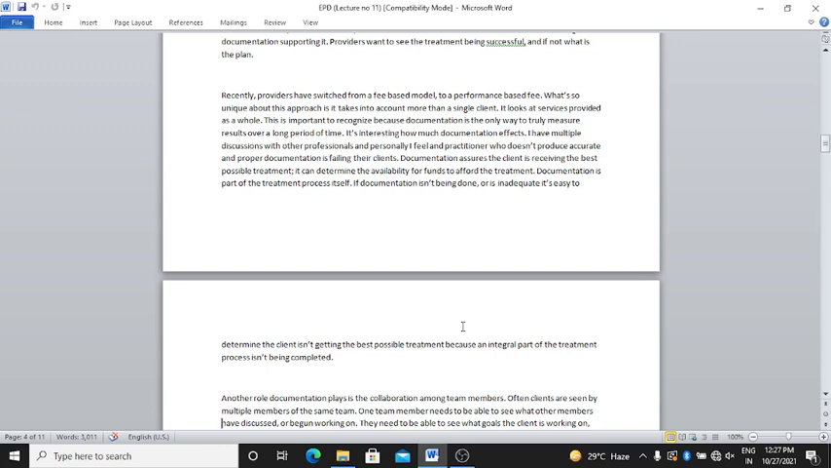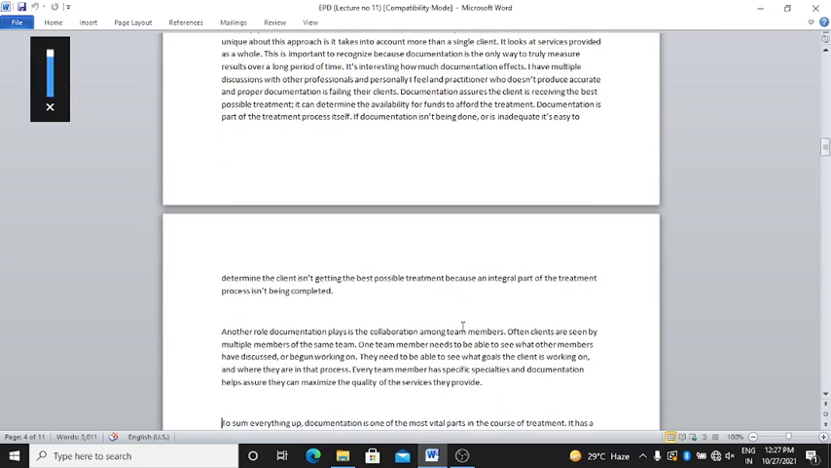If documentation is not being done or is inadequate, it's easy to determine the client is not getting the best possible treatment, because an integral part of the treatment process is not being completed.